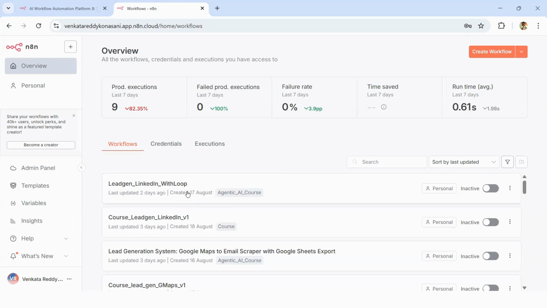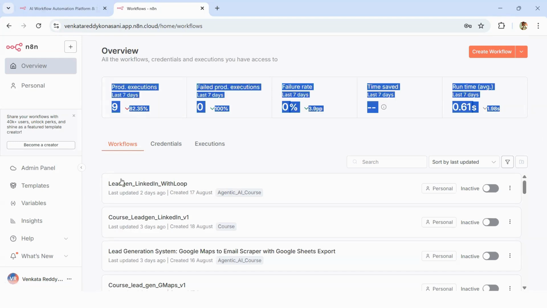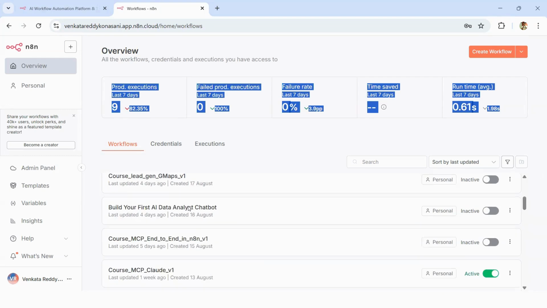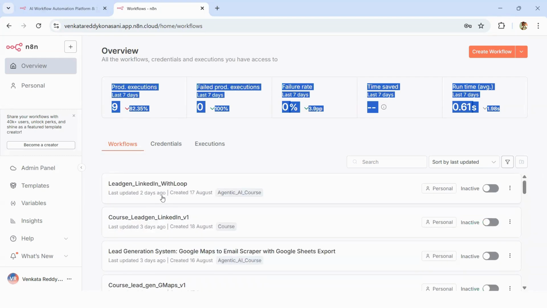Most of them that you see in this account, I have tried for creating this course. Some of them are for different apps. And then what are the executions failed, etc. This particular piece you can ignore. You focus on these workflows that I am scrolling down. These are the ones; when you're logging in for the first time, there will be nothing in the workflows.